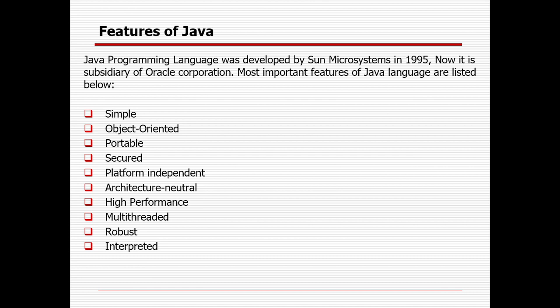So that is called multi-threaded. Instead of a single thread, multiple persons will work at the same time, or multiple processes will work at the same time. Now, robust. Robust simply means strong. So Java is robust because of some important features, like the automated garbage collection process available in Java, which runs in the JVM or Java virtual machine.